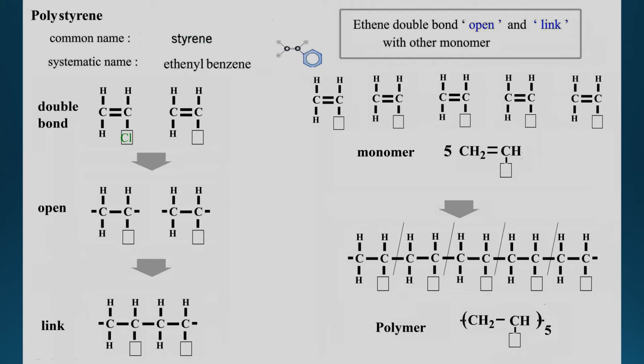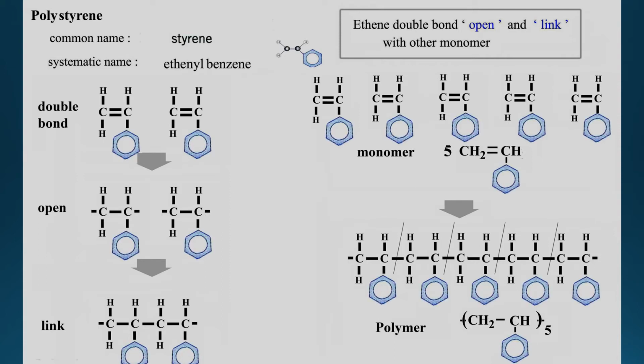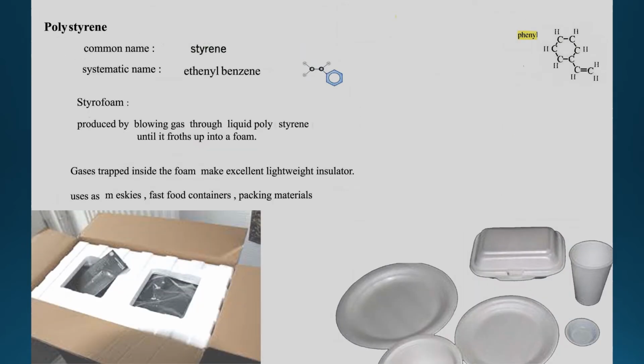Instead of the earlier example chlorine, I change it into a ring shape. And this becomes a new type of polymer, a different type of plastic. Of this polystyrene, you have a common name called styrene, and you also have a system name we call ethyl benzene.